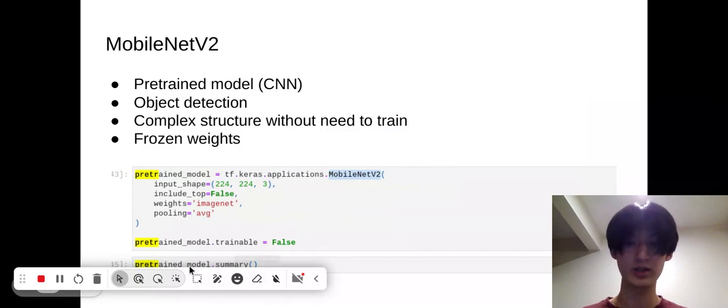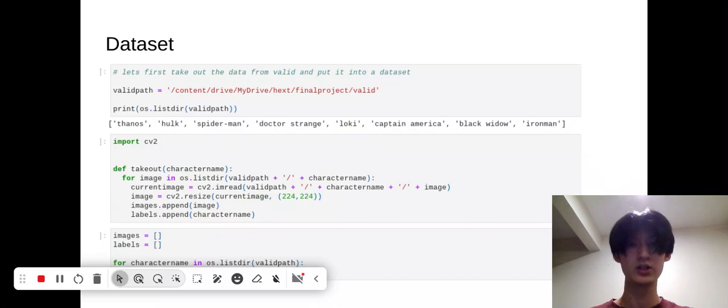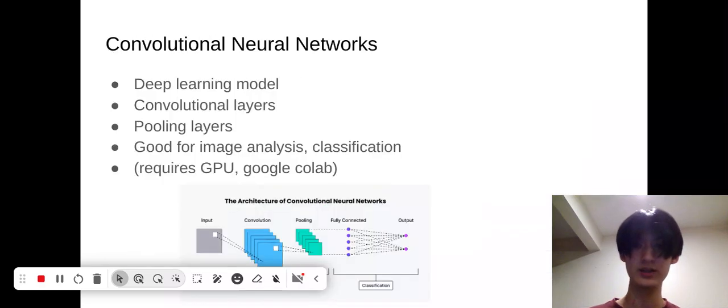It's really long, but the summary of it can be seen in the HTML file if you want. Great. So now let's talk about the data set. The data set here is from Kaggle, and it's called Marvel Heroes. I think there's a link inside of the paper, in the abstract.